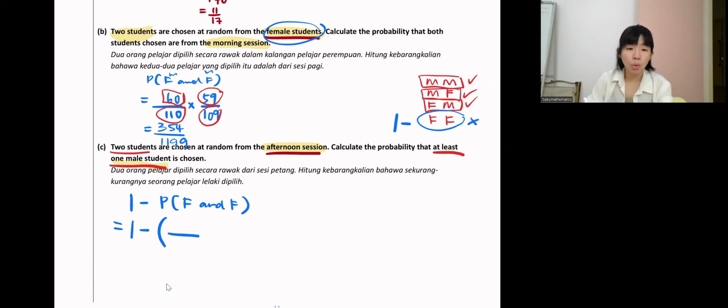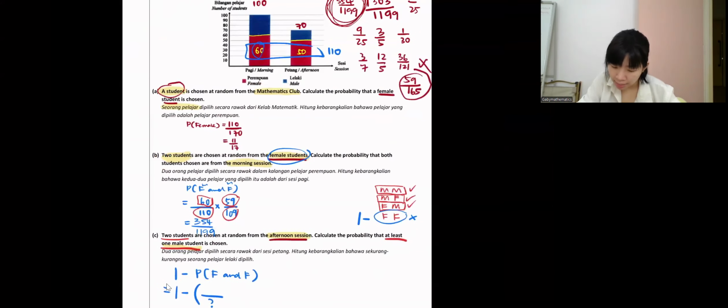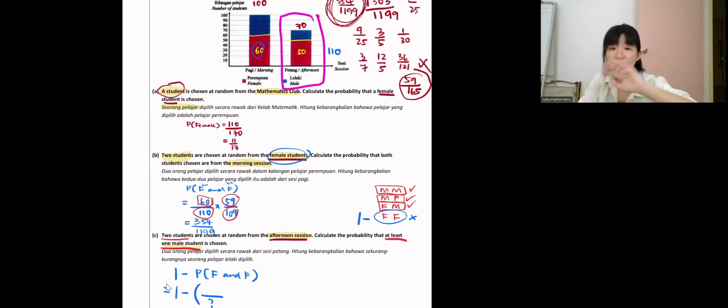Okay, so now discuss this one, female and female. What is the total we put? They say choose from where? Randomly choose from the afternoon session. So we only focus on afternoon. Afternoon is this bar. We only focus on this bar. The morning session, don't look at it at all, because we choose from the total from here.